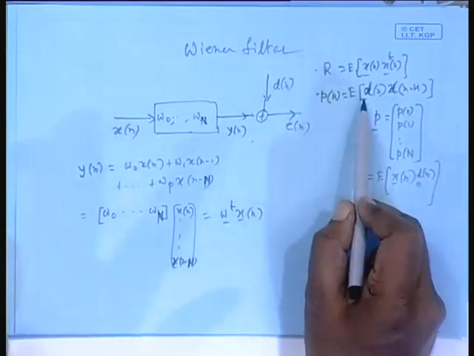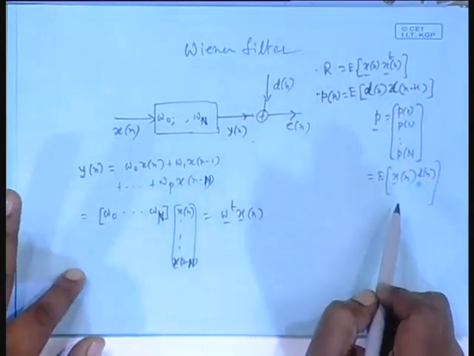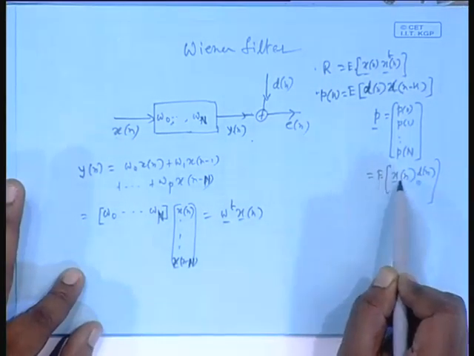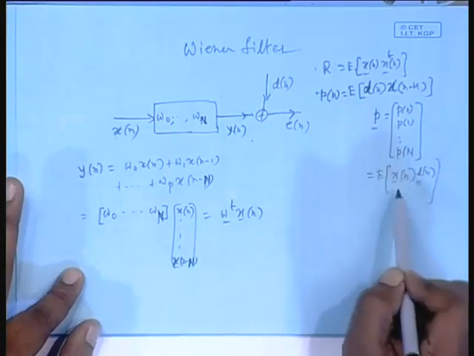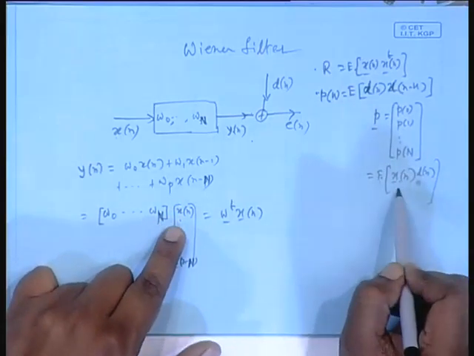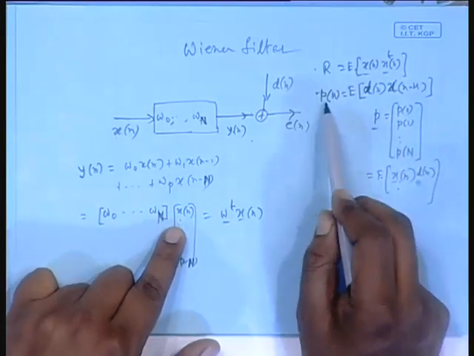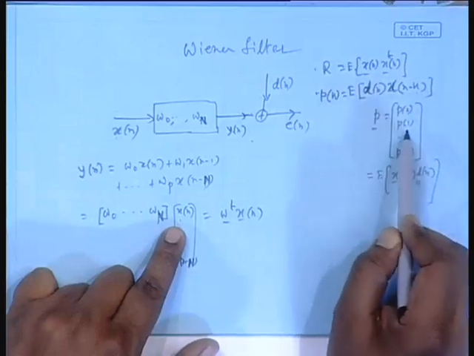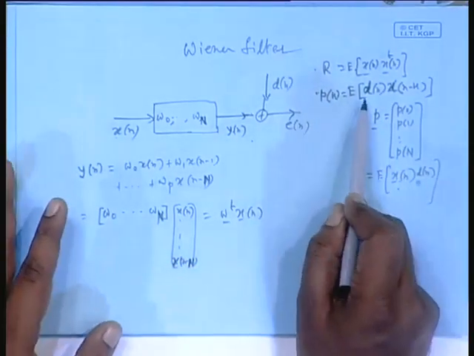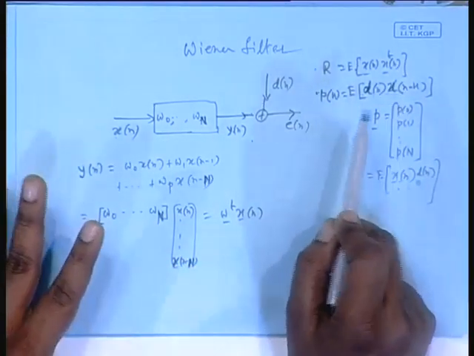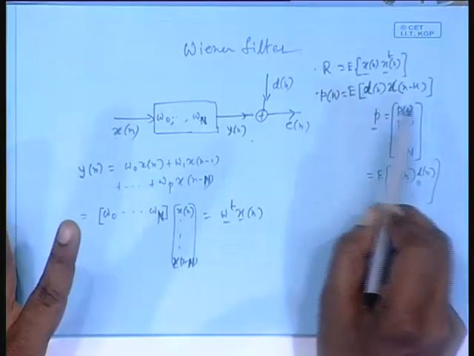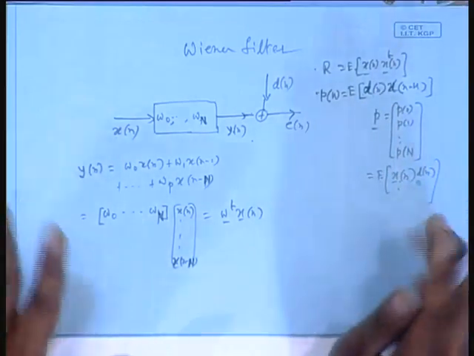So, I could as well keep x n here, d n minus k here, but for your consumption, to avoid confusion, I am changing it so that when you write E of x n into d n, you indeed get this. What is x n vector after all? First element is x n into d n, p 0. Second element is x n minus 1 into d n, that is p 1, dot dot dot, that is why I changed it, okay, to conform to this. But even if I had kept x n here and d n minus k, things would not have been different, because in the real case expected value between these two should not change. Anyway, this is the definition.